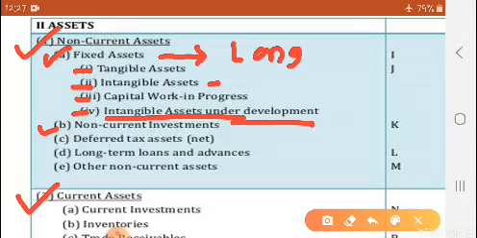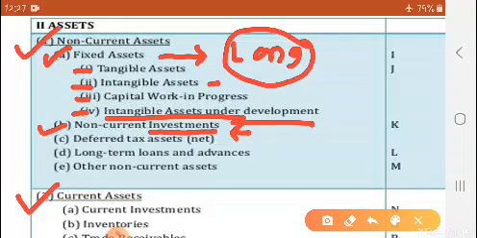Then second is non-current investment. We know that in assets not only property, building, machinery is there. What is assets? Investment is also an asset. Non-current means what? Long term investment. So what will come here in non-current investment? The long term investment, like investment in equities or investment in preference shares. These are all non-current investments.